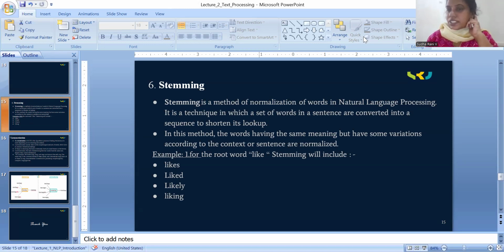Okay, list of words in English with uncomfortable. Or else we can search list of words in English with comfortable.